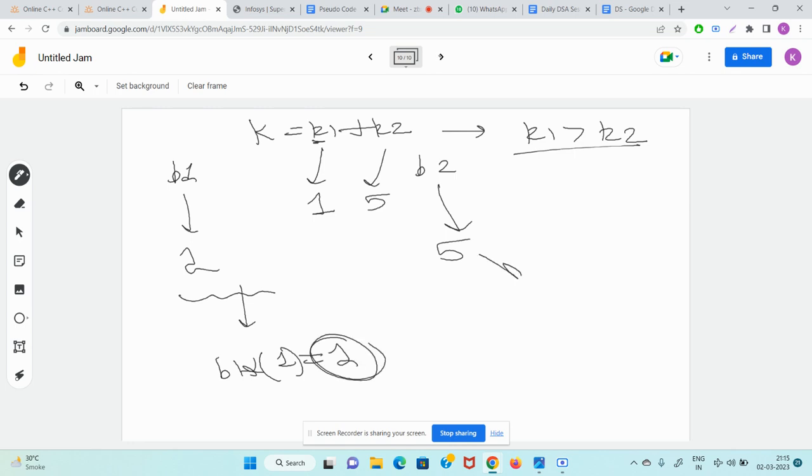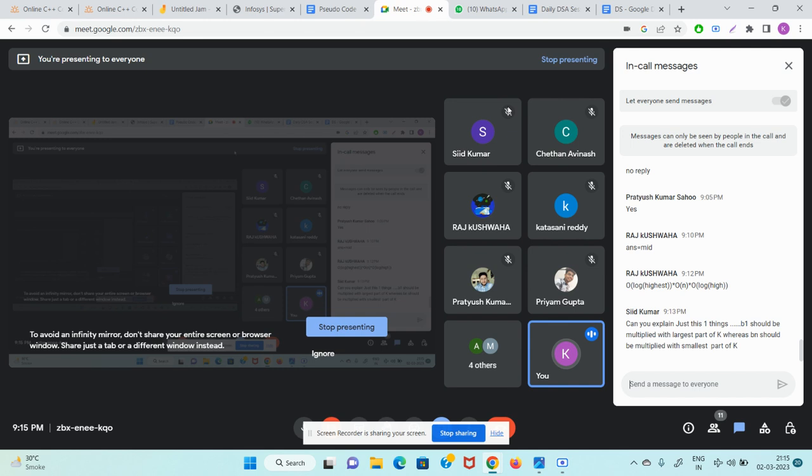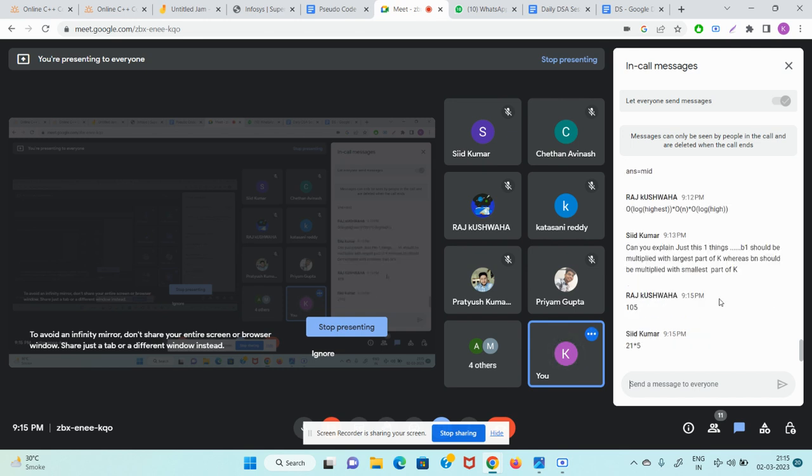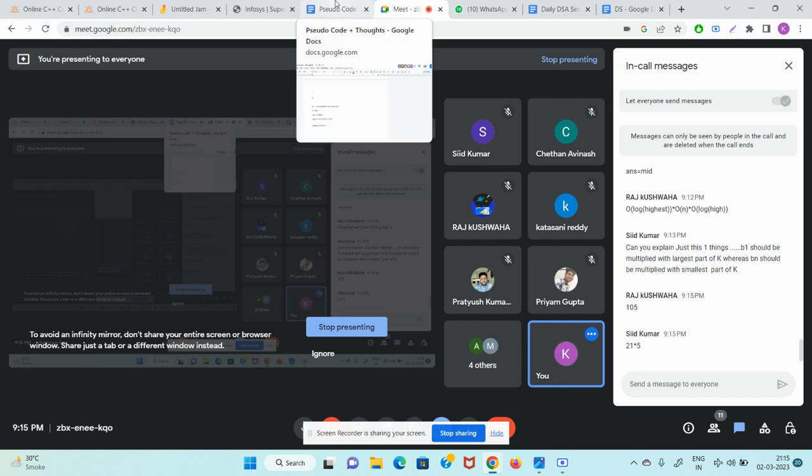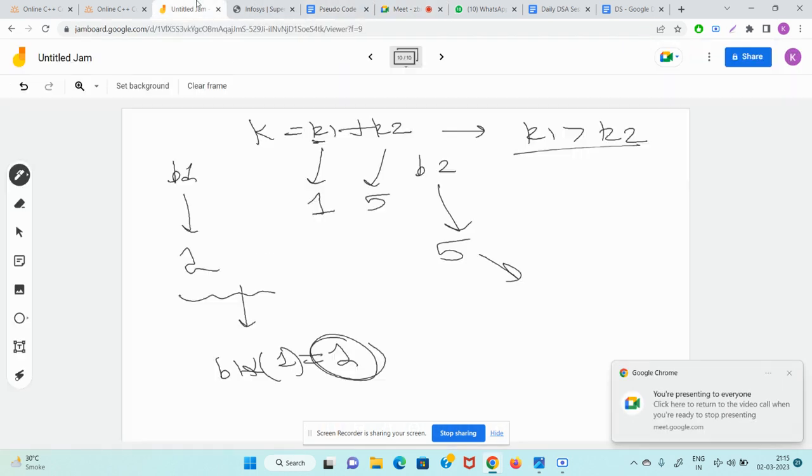Guys, what will be the answer for this? b2 and k2 both are 5. Guys, please start writing in the chat. Sid, please write in the chat because you had the doubt. Sid, unmute yourself if you are there in the meeting. Sid, भाई किधर हो? हाँ, so you know English, Hindi both, right? So Sid, tell me what will be the answer if you keep k2 5 and b2 5?